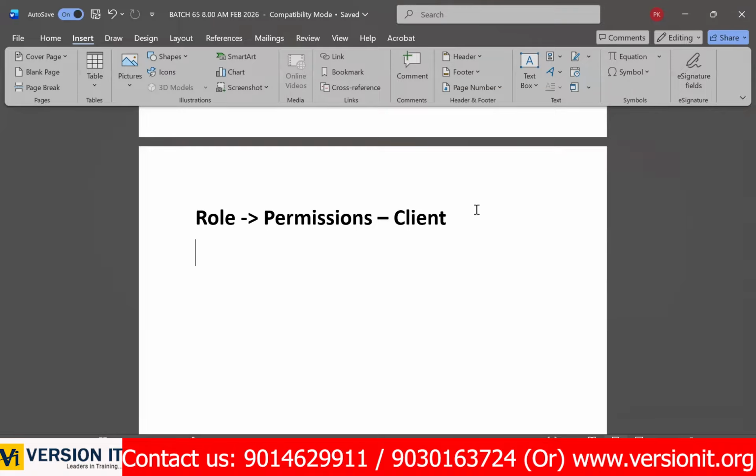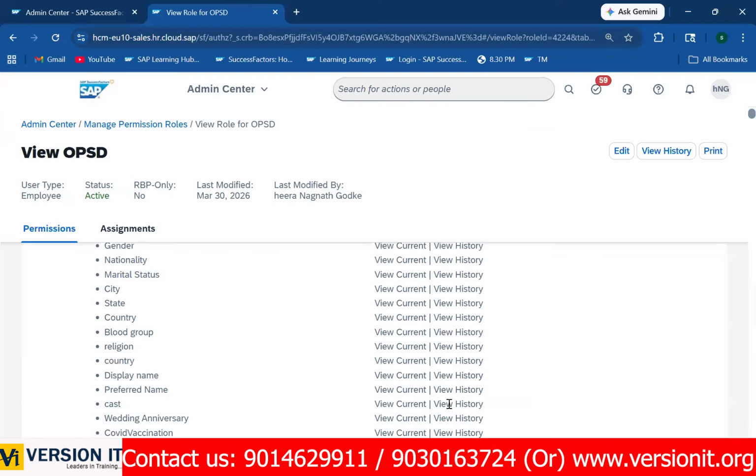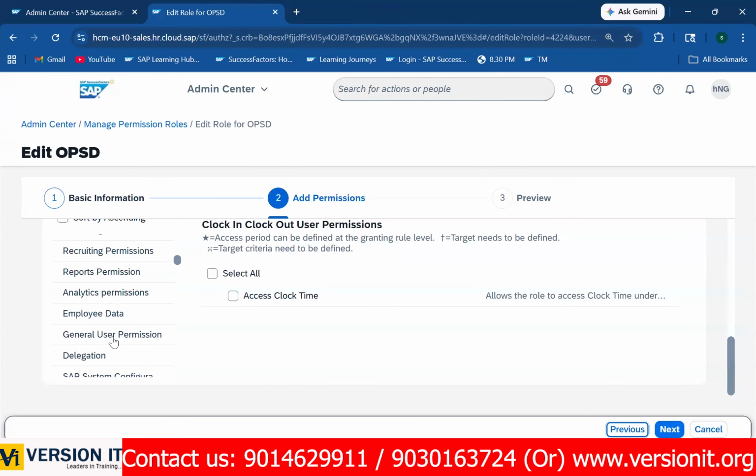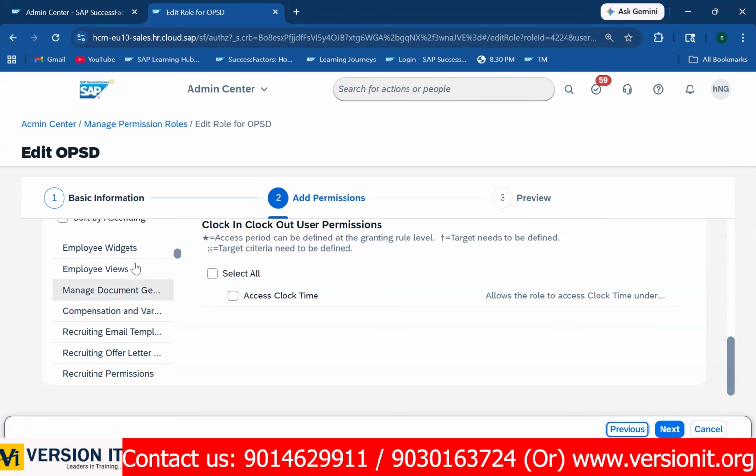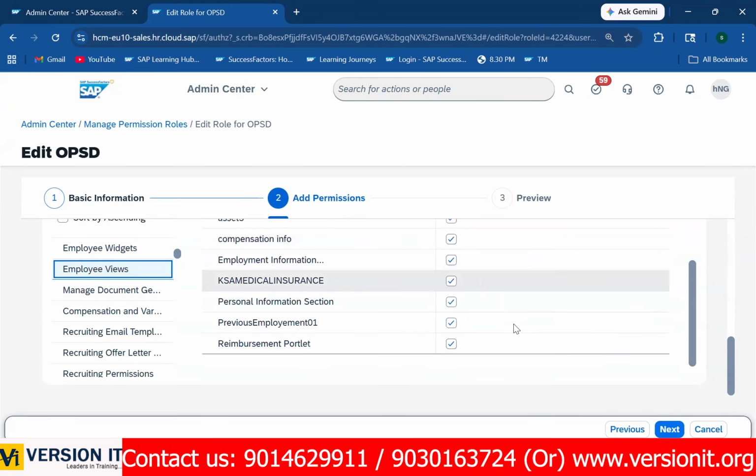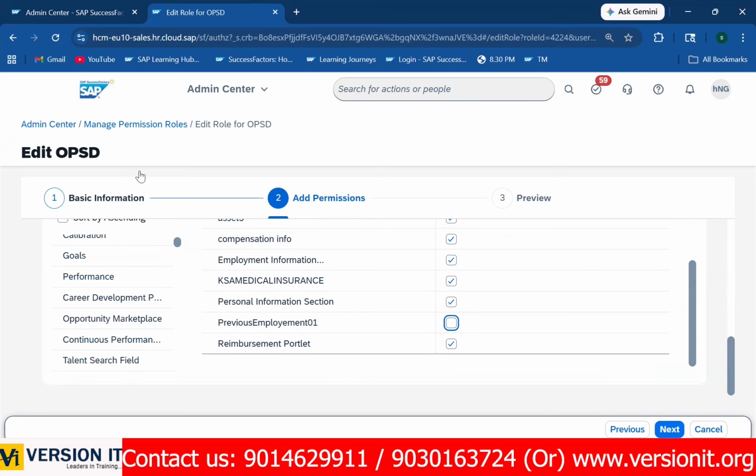Can we edit these role permissions and delete them later? Yeah, why not? Let me show you. Just a second. Look at here. Edit. There is an option called edit. If you want to disable the permissions, you can disable the permissions also. Let's say, for example, if you want to revoke the access, for example previous employment, you can remove it. And if you want to delete the entire role,